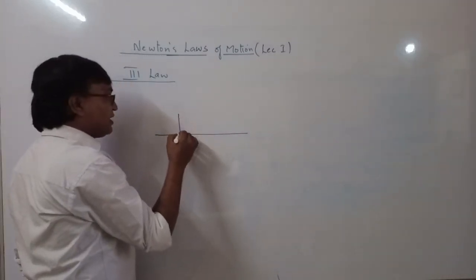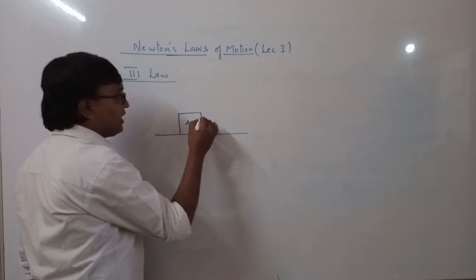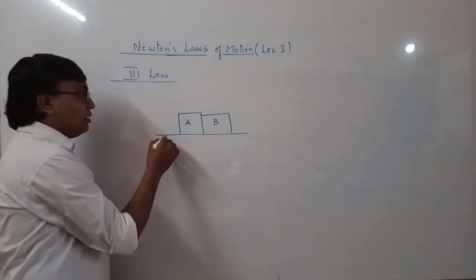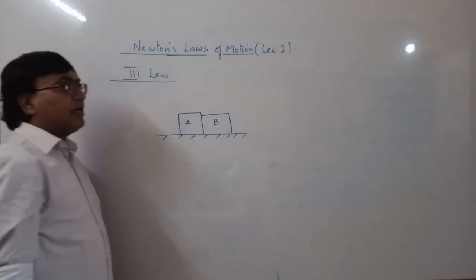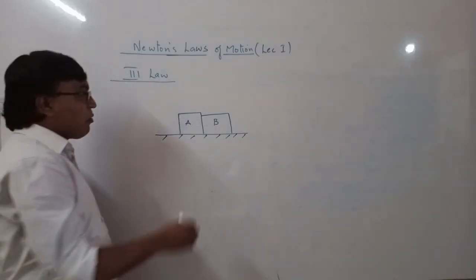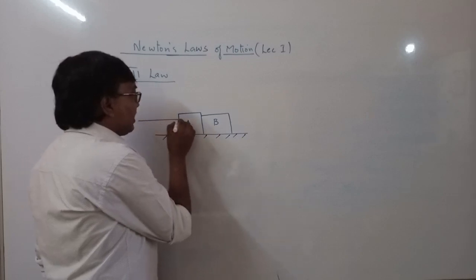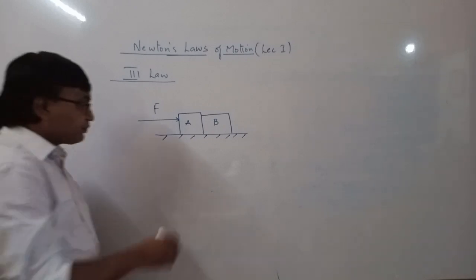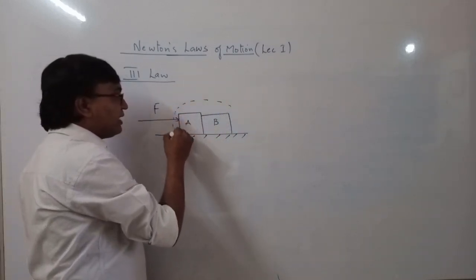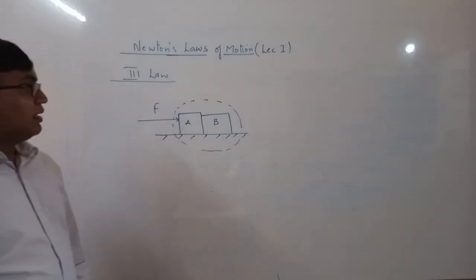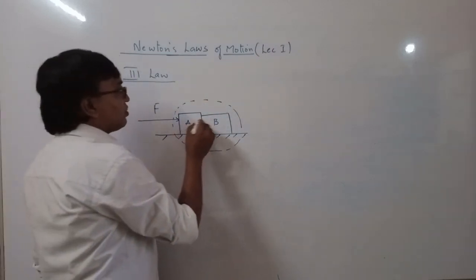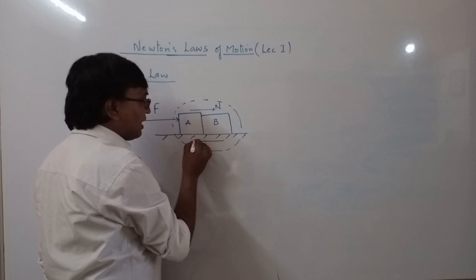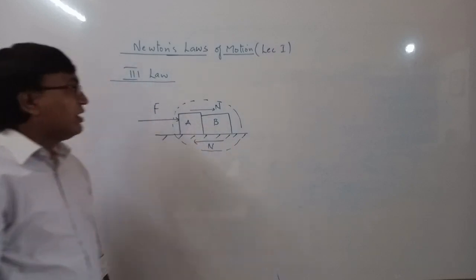So let us assume two bodies. This is body A, there is another body B. Both these bodies are in contact with each other. Now there is another force here acting on A. So F is acting on A. Now let us say you assume A and B as a system. So now A is applying a force on B. Let us say this is N. Then there is another force N simultaneously acting according to Newton's third law.